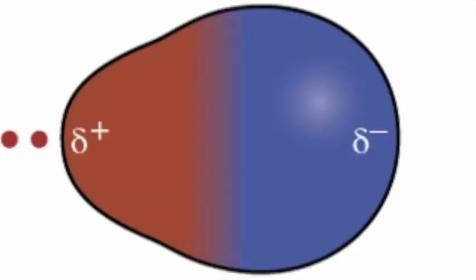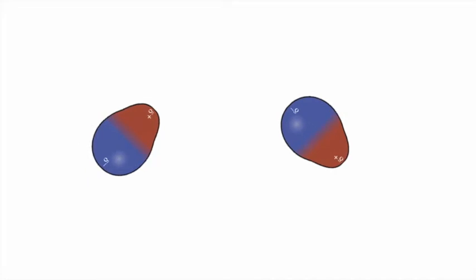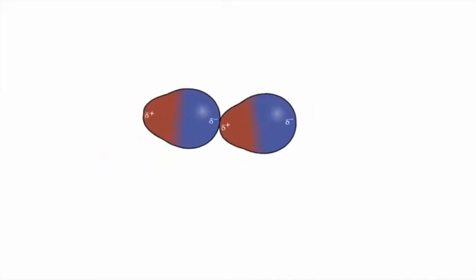Remember that polar molecules have an uneven charge distribution. One side of the molecule is more electronegative than the other side, and this creates a partial positive charge on one side and a partial negative charge on the other. Molecules arrange themselves to minimize the forces of repulsion and to maximize the forces of attraction.